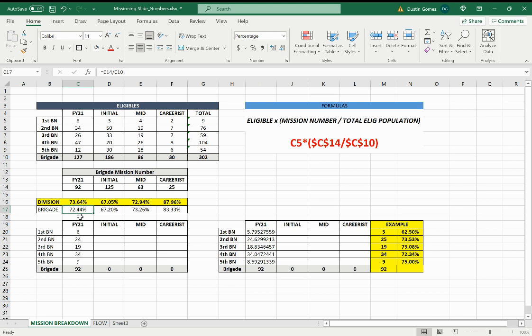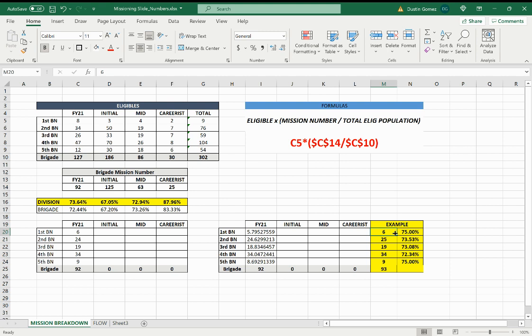So if we were missioning 72.44, you can see that in this example, if this battalion, we're telling them that they can only take 2 people out of the army, then they can make mission. So it will be higher if I go and change this to a 6, just to be as close as possible to 72.44, which is going to be a little bit harder and impossible. So that's why it's up to the senior, and obviously looking into the eligible population to see who should get that extra soldier, or who should we round down, so then they can make mission.